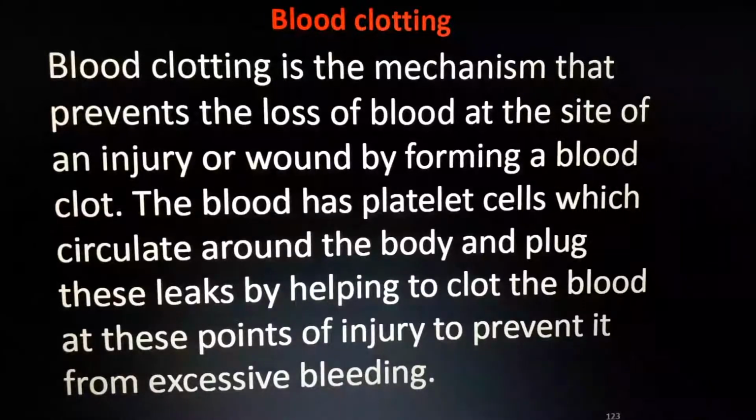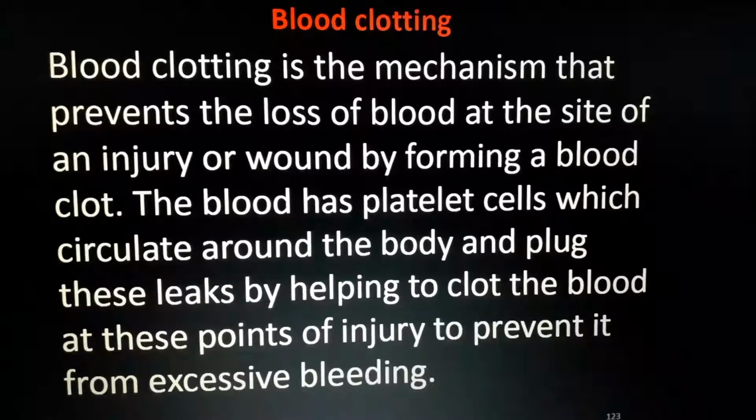Next one is blood clotting. You already studied what blood clotting is. Which cell helps in blood clotting? Or which part of blood helps in blood clotting? Yes, platelets. You studied this before. Blood clotting is the mechanism that prevents the loss of blood at the site of an injury or wound by forming a blood clot. The blood has platelet cells and platelet cells are very few inside our blood.